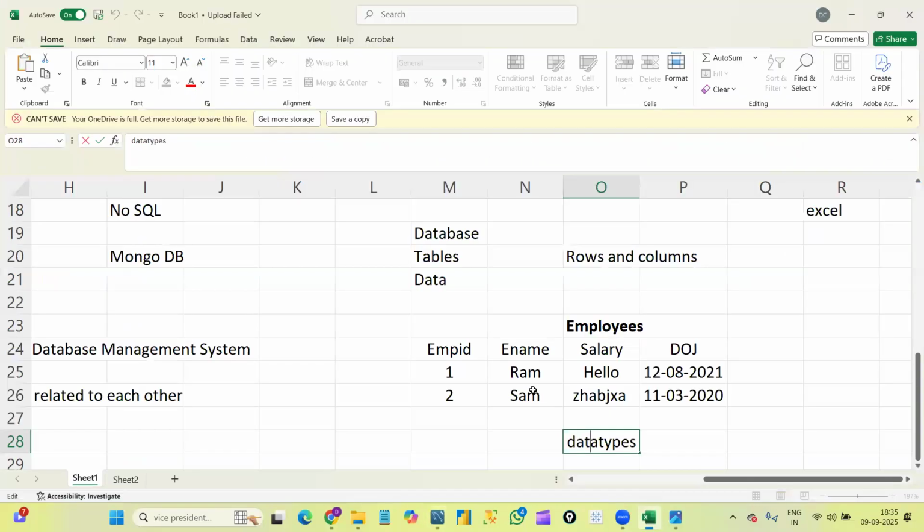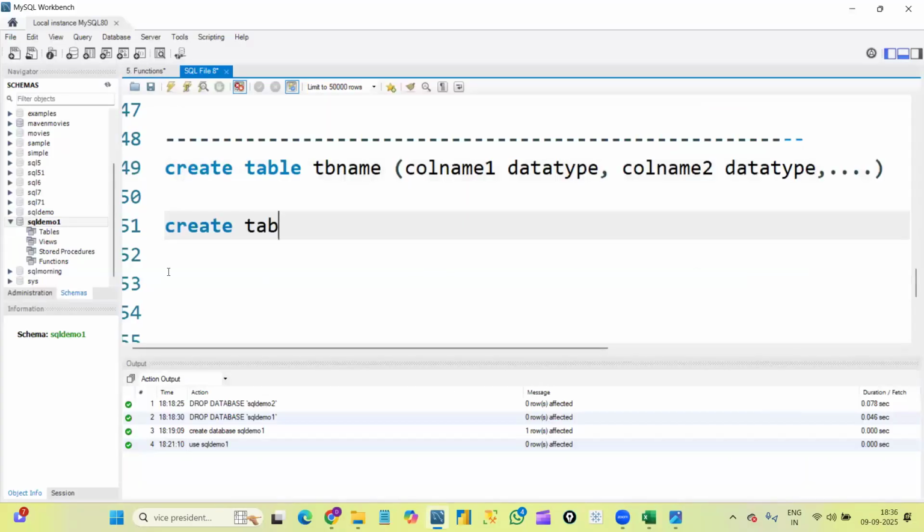Let's create the same employees table, whatever we wrote here. So create table, the table name is employees. Within the brackets, we need to define the column names. My first column name is employee ID. I want to give it in numbers, so I'll give int as the data type. Comma, employee name. Name will definitely be character data only, so let me give char for now. What is char and what is varchar, I'll explain in a while.